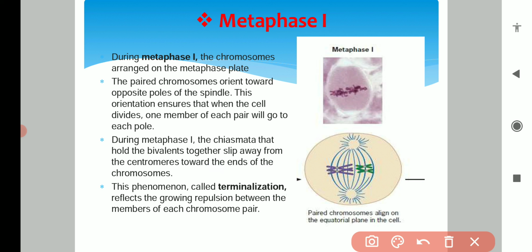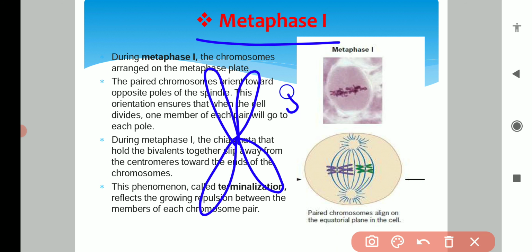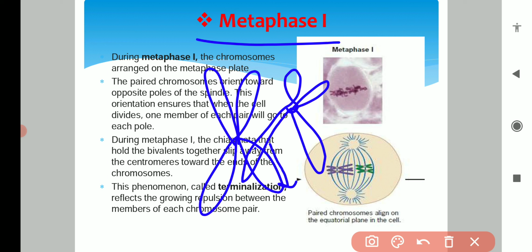So this terminalization takes place during the metaphase stage, and the chromosomes separate from each other. At the point of crossing over they are attached to each other, but when it slips down, ultimately this part of the chromosome cuts off from here and joins to the first chromosome, and the part of the first chromosome cuts off from here and joins to the second chromosome.